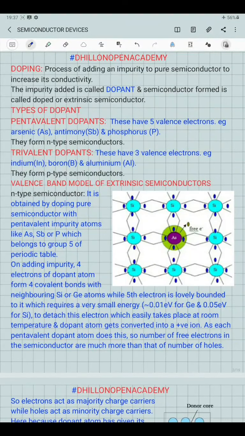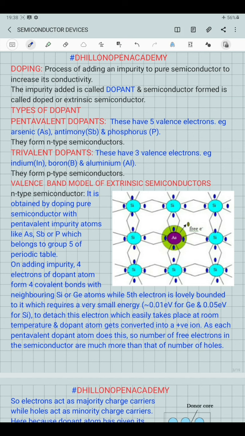Welcome to part 2 of our chapter Semiconductor Devices. Now we are studying about doping. Doping is the process of adding an impurity atom of any foreign substance or foreign element to a pure semiconductor so that its conductivity can be increased.